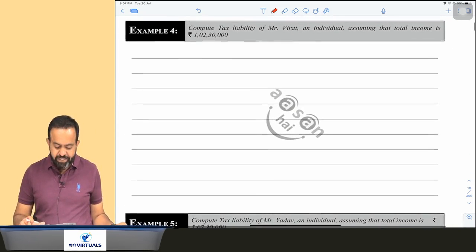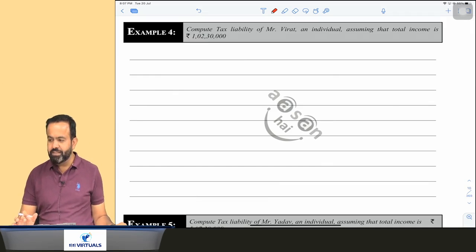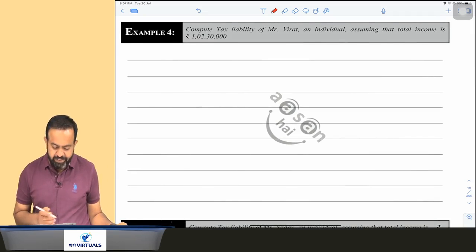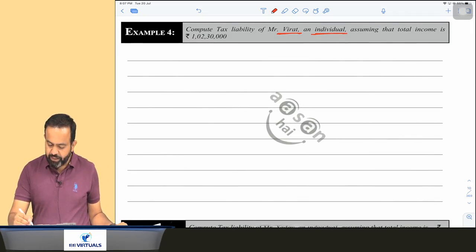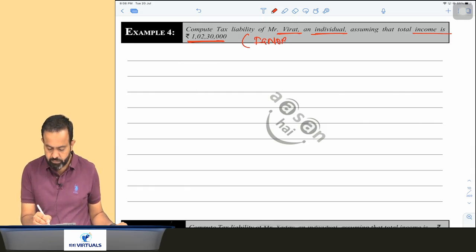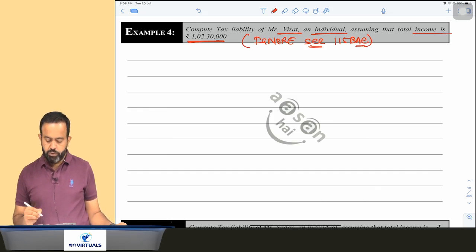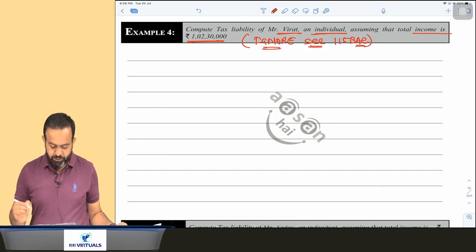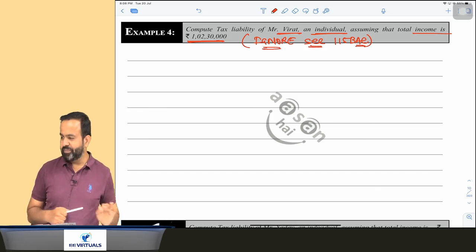Okay, now the next question is example number 4. All people just check example number 4. Example number 4 says compute the tax liability of Mr. Virat, an individual, assuming that total income is 1 crore 2,30,000. Here also in the bracket just write ignore section 115 BAC. So just calculate the tax in this question.